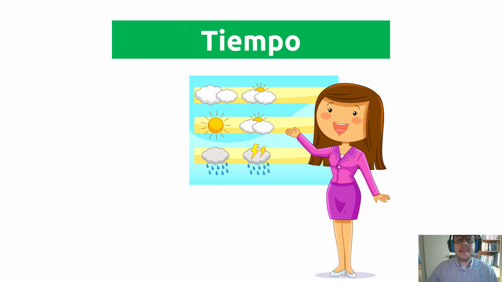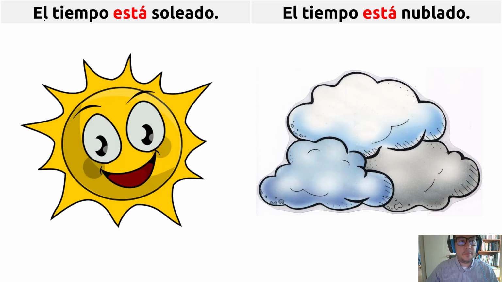The other use, guys, is tiempo. Tiempo has two meanings. Tiempo can be weather or can be time. In this context and this situation it means weather. Here we have some examples. The weather is sunny. Here, tiempo is masculine, el tiempo, so the adjective must always be masculine.